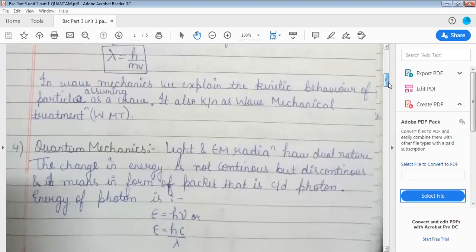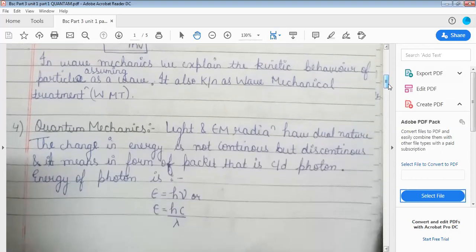Now the fourth is quantum mechanics. Light and electromagnetic radiations have dual nature. The change in energy is not continuous but discontinuous. Means the light, or we can say radiations, the propagation is not continuous but discontinuous.